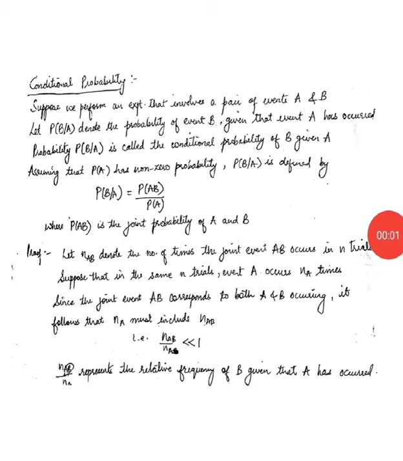Next, we move on to conditional probability. Suppose we perform an experiment that involves two events, a pair of events A and B. Then P of B by A denotes the probability of event B given that event A has already occurred. For example, let's take an event A that it is raining outside with some particular probability, let's say 30% chance, and event B states that you need to go outside for some work, also with some probability.